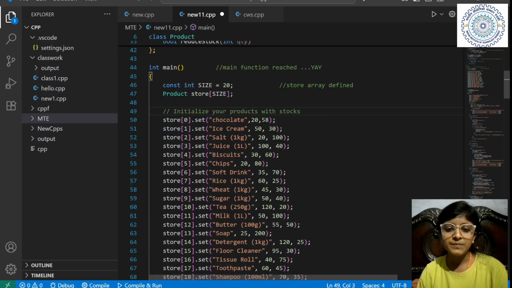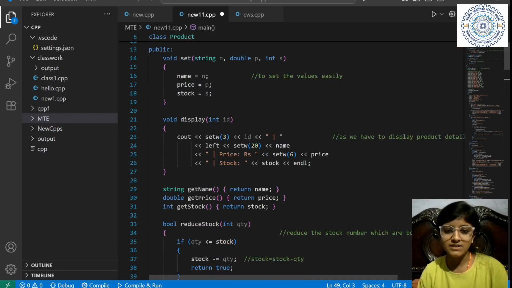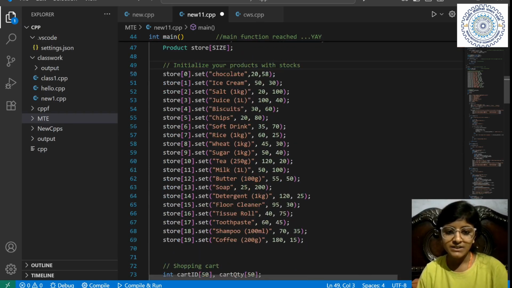Chocolate, this is a string, and string is used in double quotes, and this is int. This one is double and this one is int. So we have stored all the 20 products in our store.